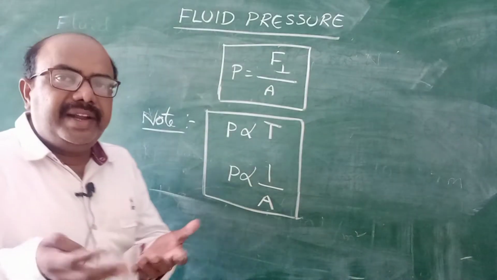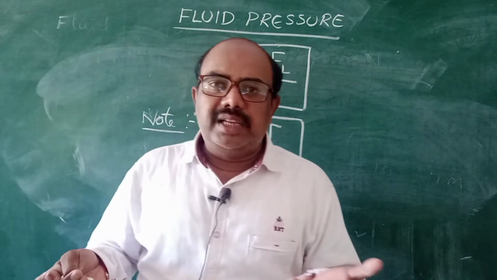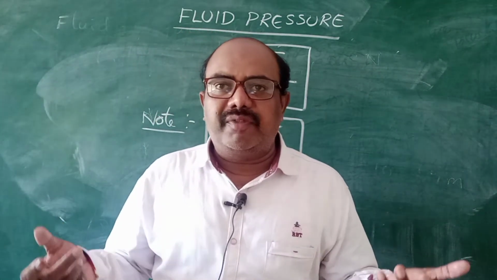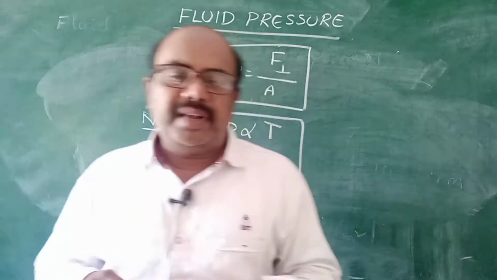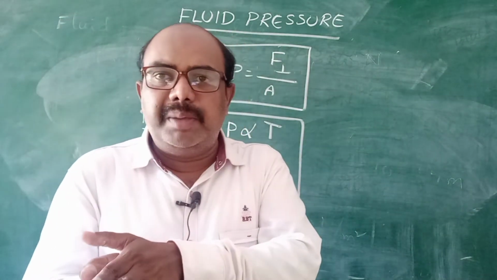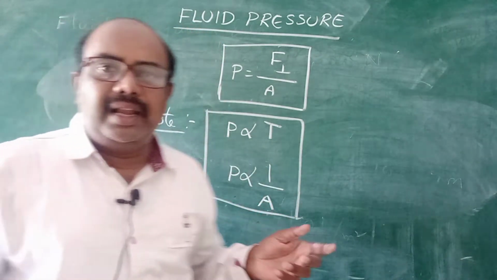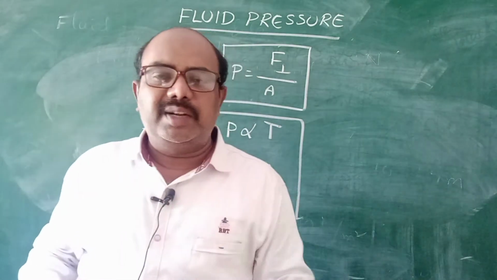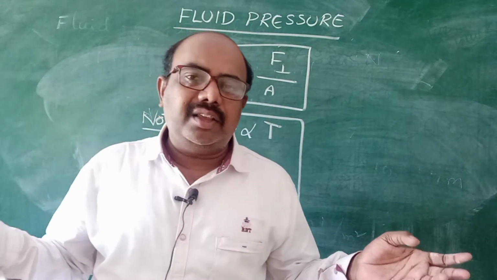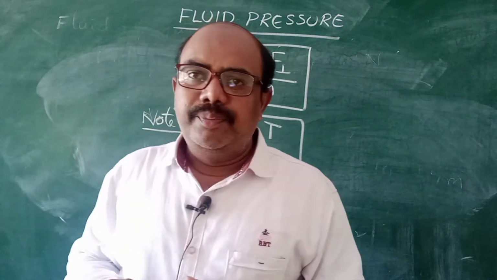Suppose, imagine a heavy truck. Generally heavy trucks consist of more number of tires. If more number of tires are present, automatically the area of contact between tire and road will be more. If area of contact is more, less pressure is applied on the vehicle, so the vehicle does not skid that much easily. That is why a heavy truck, if you see, consists of so many tires, 16 tires,